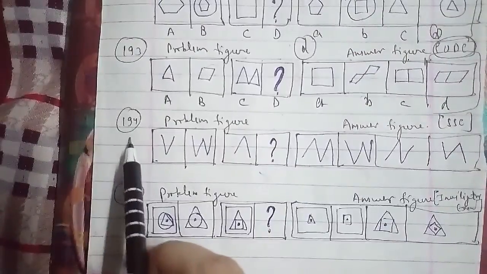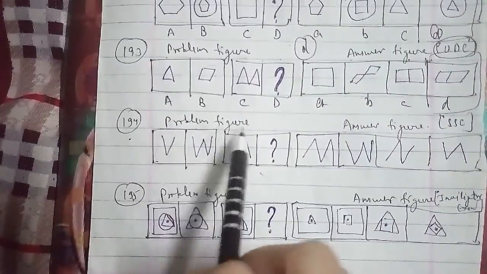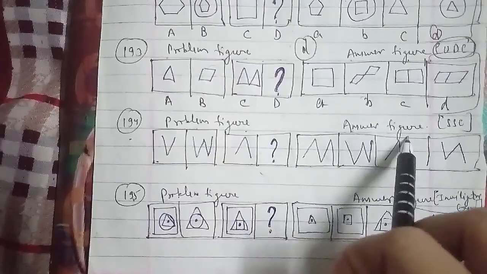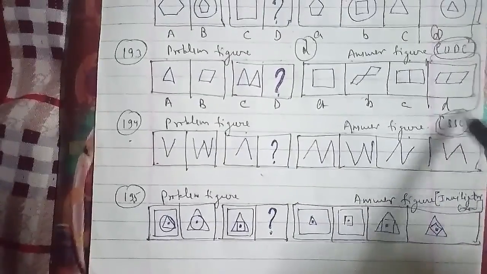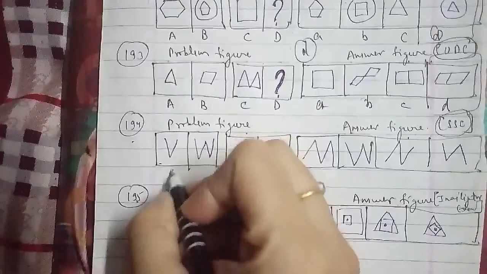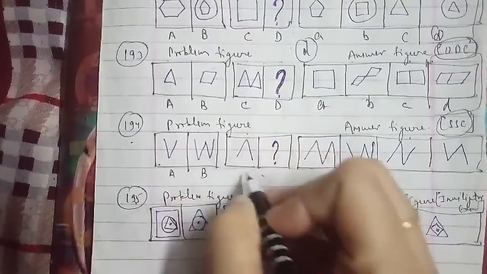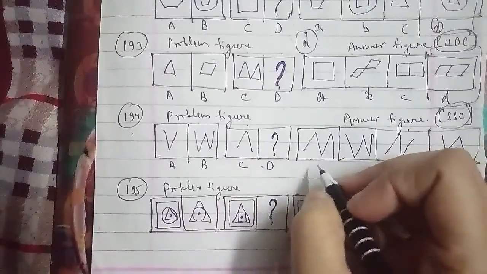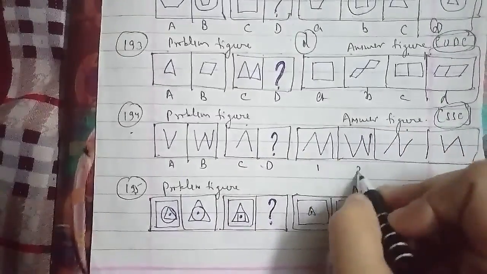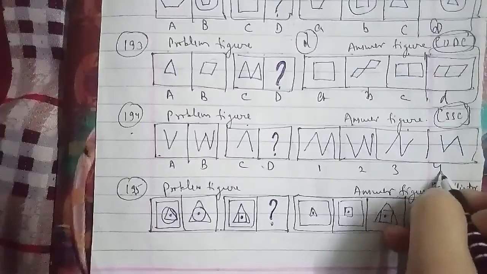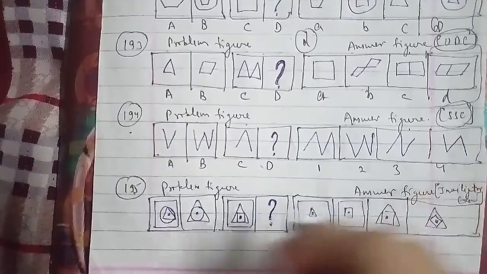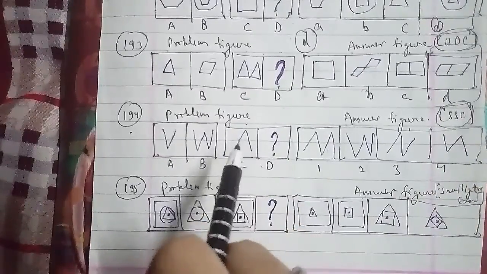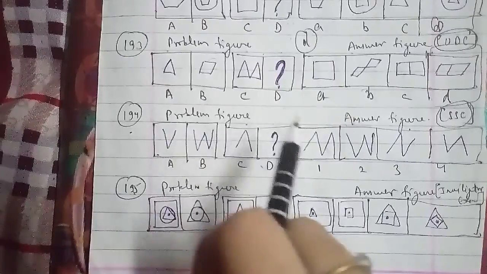Let's go ahead with the 194th question of this session. These were the problem figures and these were the answer figures, which were asked in the SSC examination paper, named A, B, C, and D. We have to find the D figure here, which is 1, 2, 3, and 4. In the same case, if I go ahead here, the figure is duplicated.